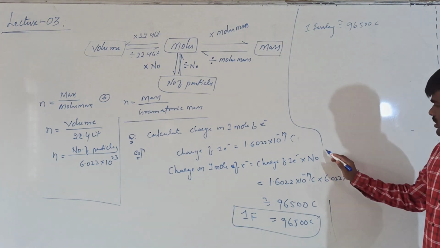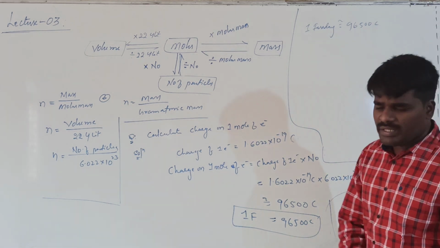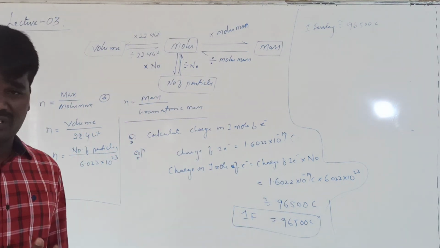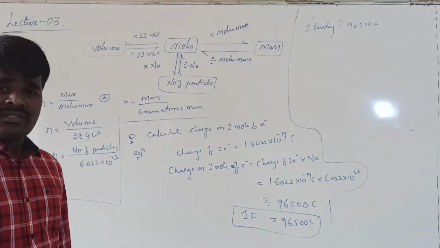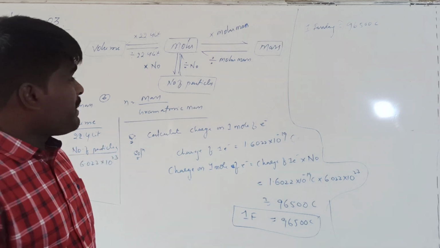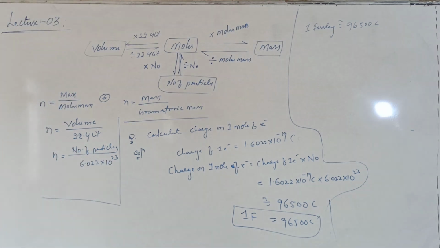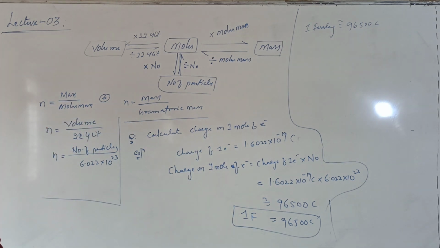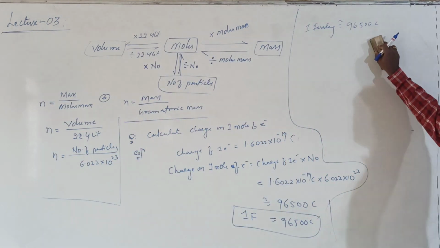Like this, you may be asked to calculate the number of electrons in a given substance, the number of protons, or the number of neutrons. You may be asked to calculate, by giving the mass, the number of particles present in a particular substance. We will see all these different types of questions once we discuss gram atomic masses and molar masses. This is about the concept of mole, introduced from the Avogadro hypothesis.